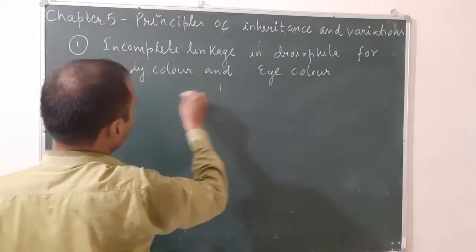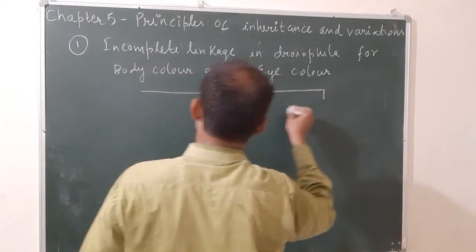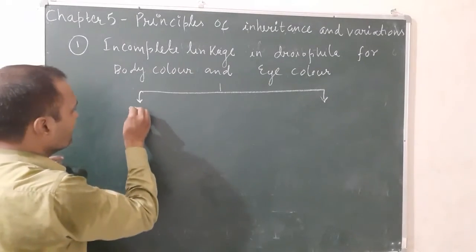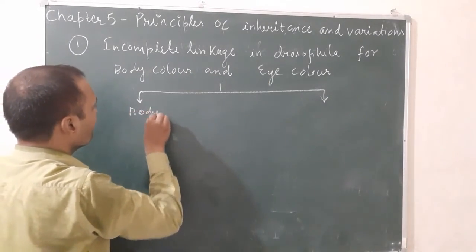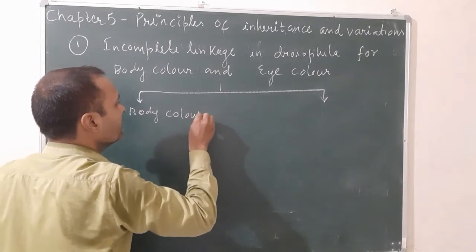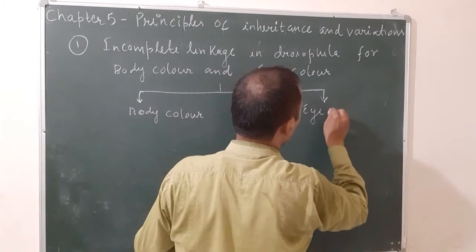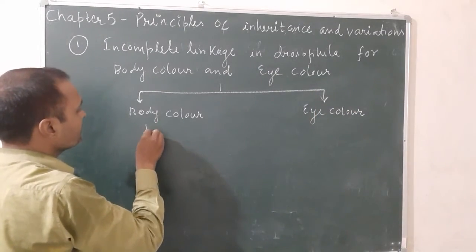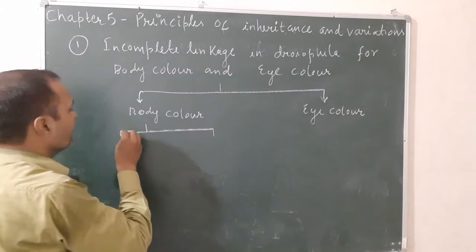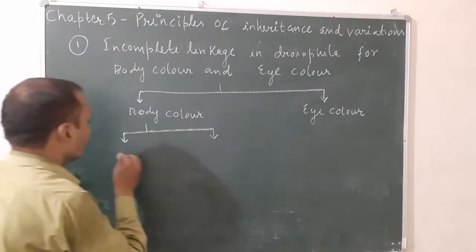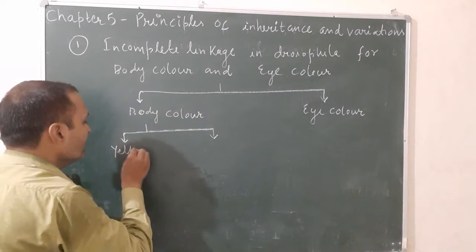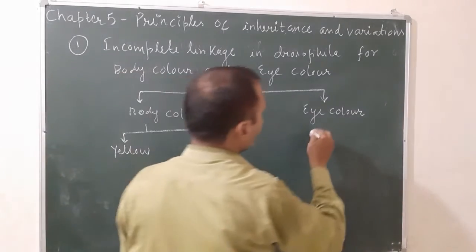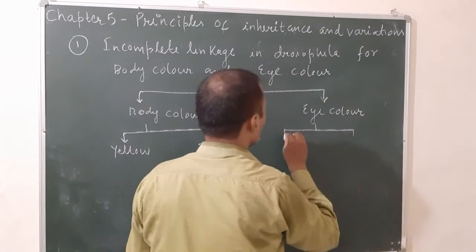For body color, at that time there were two colors, yellow and brown, and for eye color, white and red.